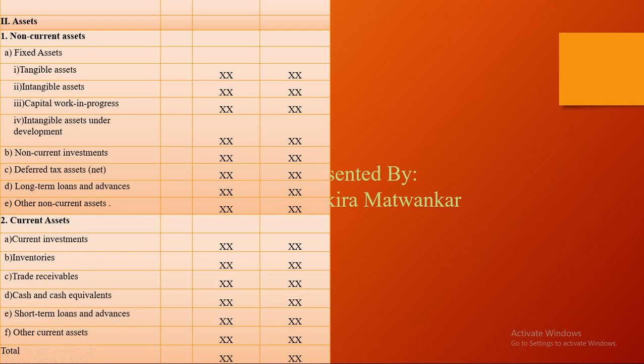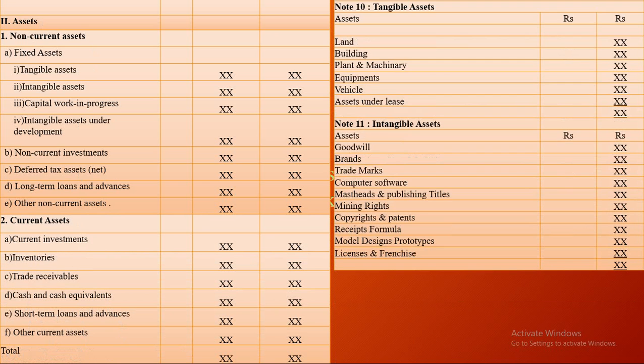Current investment, inventories, trade receivable, cash and cash equivalent, short term loans and advances, and other current assets. So here this is the notes to account. जो हमारे tangible assets आएंगे, as we know, land and building, इनमें से हमको net depreciation value माइनस करके इसकी final value लिखकर यहाँ लिखना है हमको. देन intangible में हमारे goodwill, brands, trademarks, ये जितने भी intangible आते हैं, you have to take a look, और जो फाइनल वैल्यू है वी हैव टू राइट.